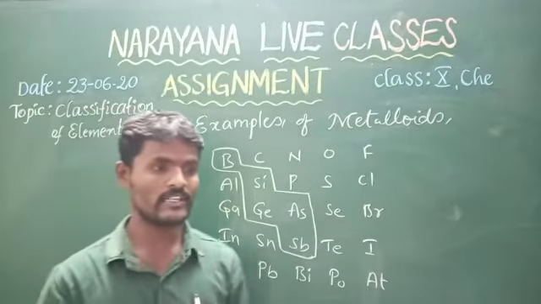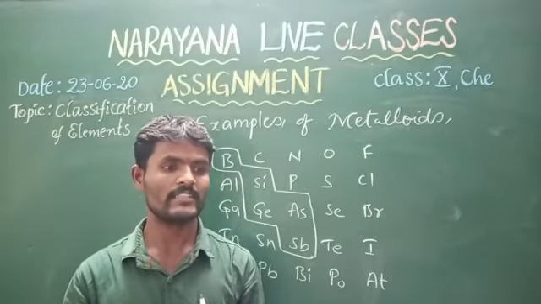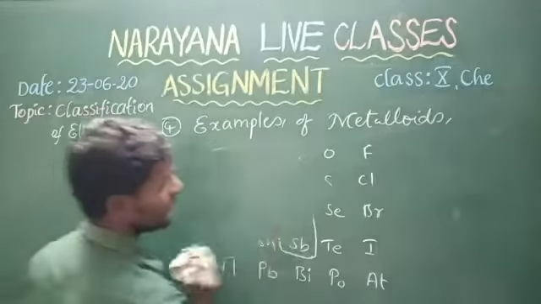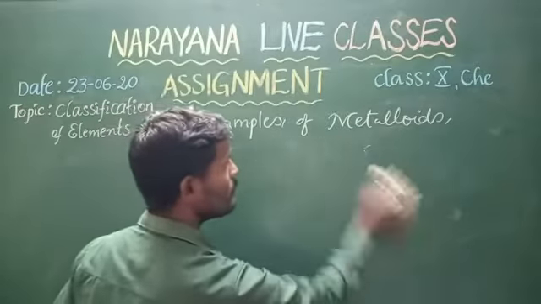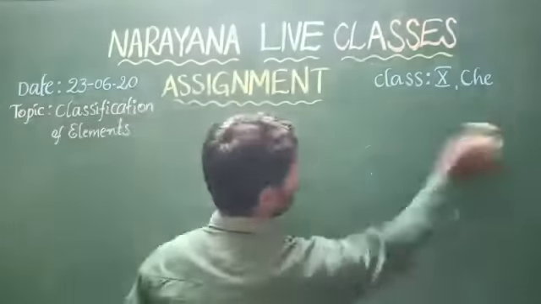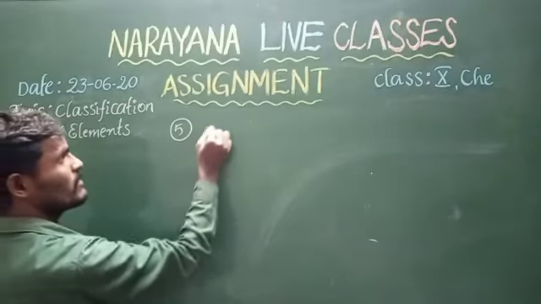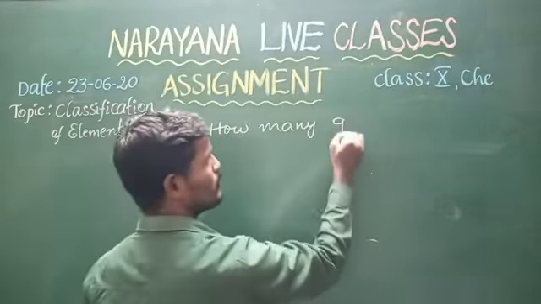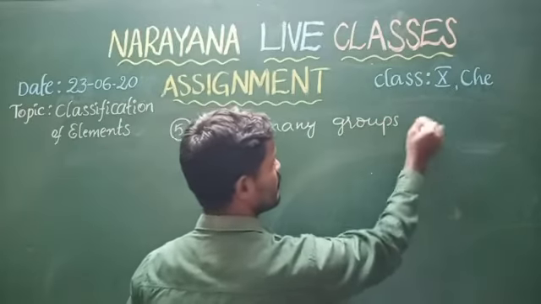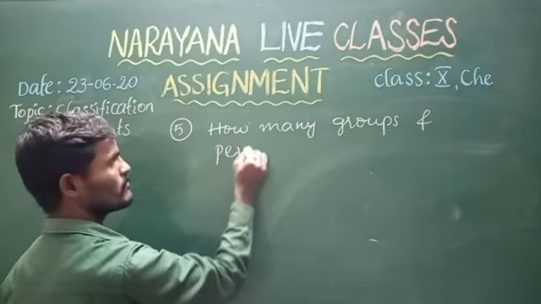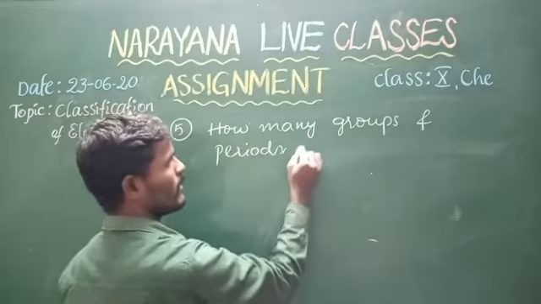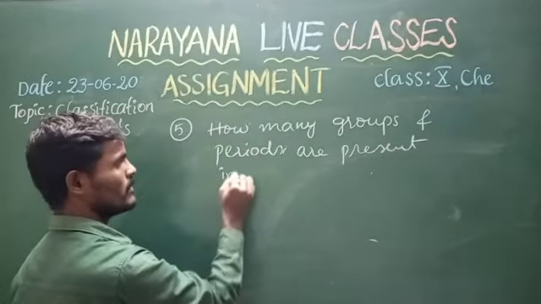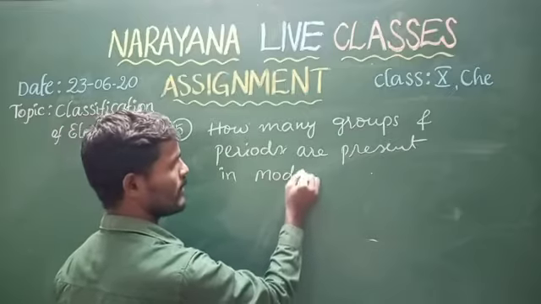Next, come to our fifth question. How many groups and periods are there in the modern periodic table? Here it is a very simple answer. How many groups and periods are present in the modern periodic table?